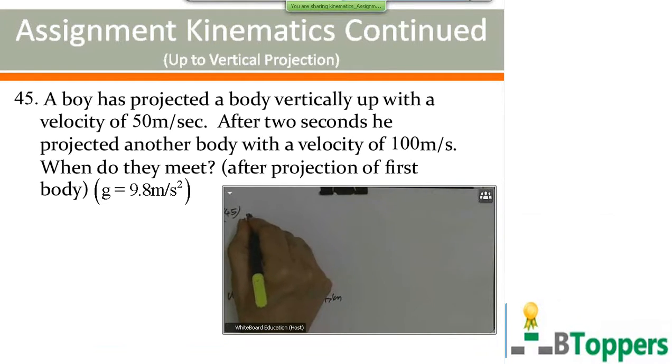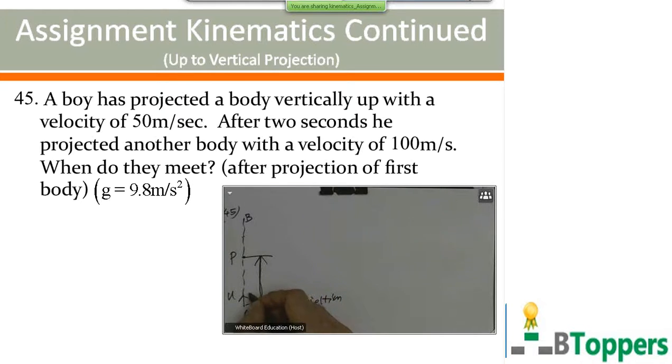Let B be the highest point reached by the first body. Let P be the point at which the two bodies collide with each other. Let us suppose they collide at the point P after T seconds after projection of the first body.